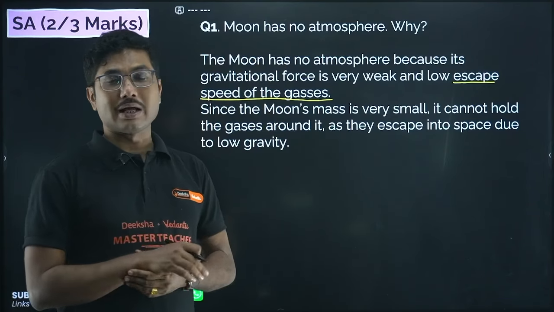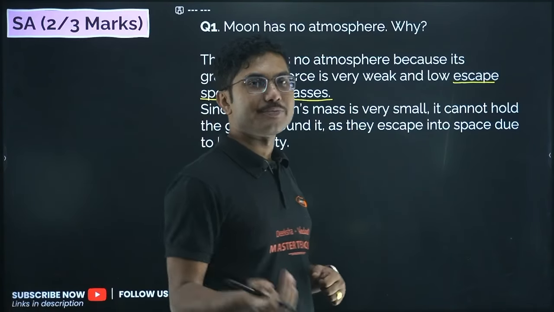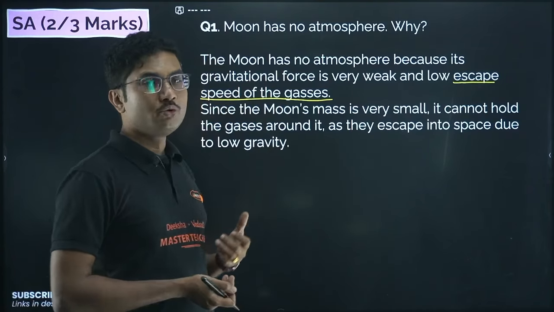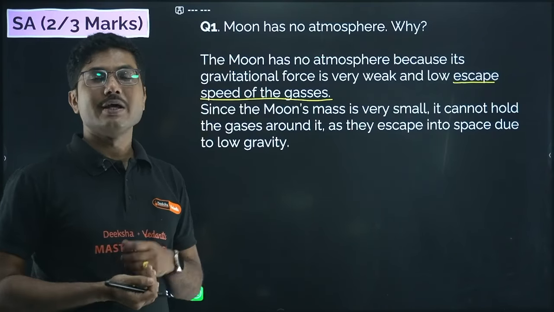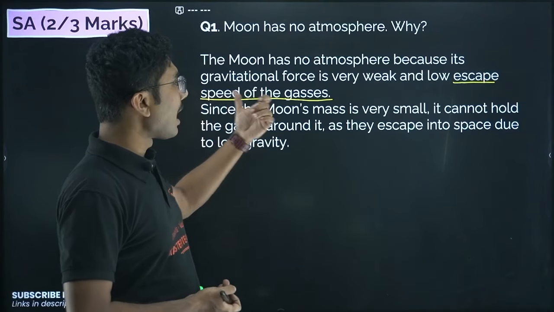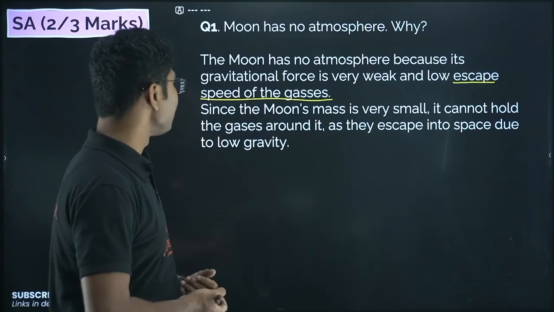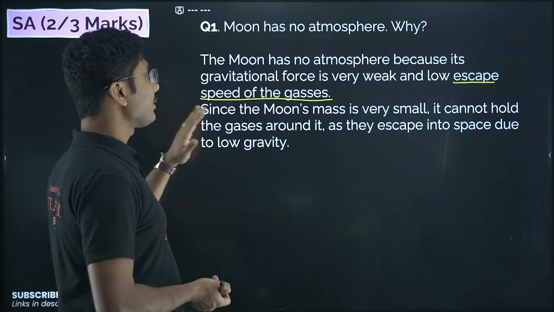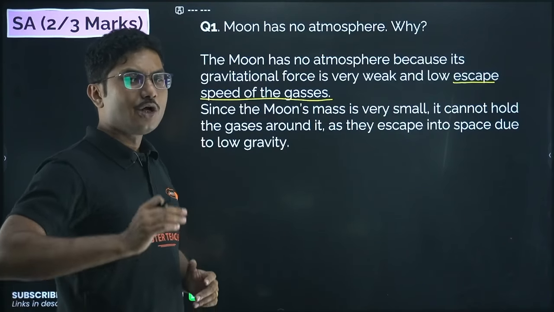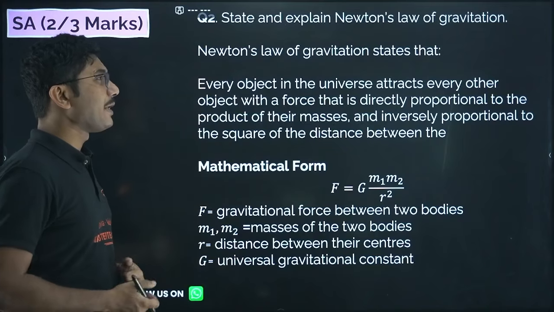Okay, later on you have learned another thing, that is RMS speed. So if the RMS speed of gas exceeds the escape speed, then they will slowly leave the planet and go to space. But for moon, because of weaker gravity, the escape speed is low, so gases could easily escape the surface. Since the moon's mass is very small, it cannot hold the gases around it, as they escape into space due to the low gravity and low escape speed. Okay, so that's why moon has no atmosphere. So you have to write at least 1 or 2 sentences completely so that the teacher will understand that you know the answer.